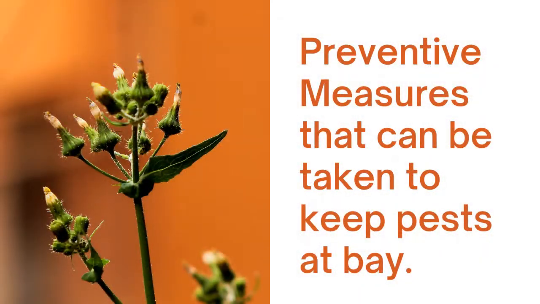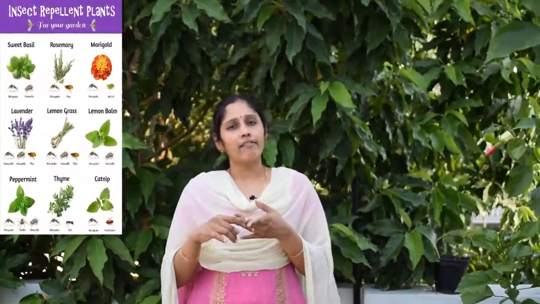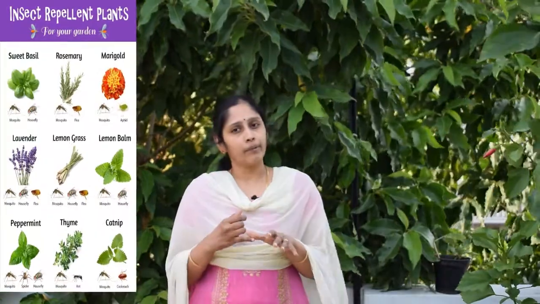So now that we have identified the pests in our garden, what do we do next? What kind of preventive measures should we take in order to deter these pesky pests from entering our gardens? Actually, what we can do is grow certain plants which will deter these pesky insects, like garlic, lavender, and apart from that you have basil, mint or Indian borage.